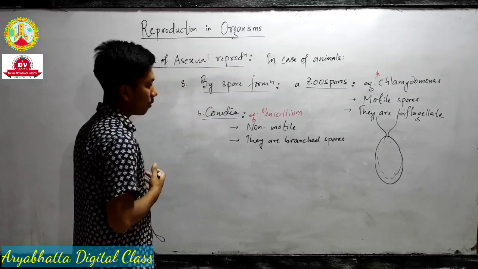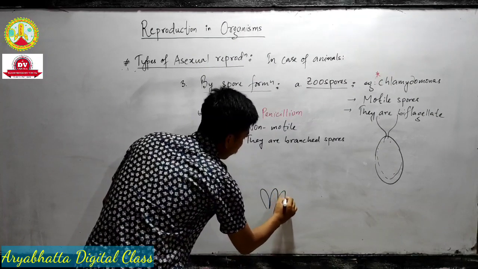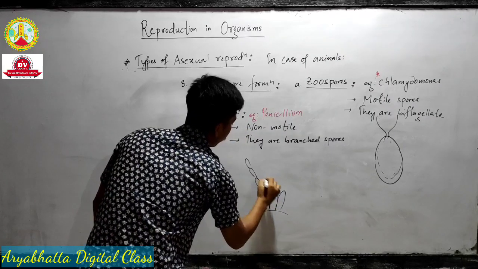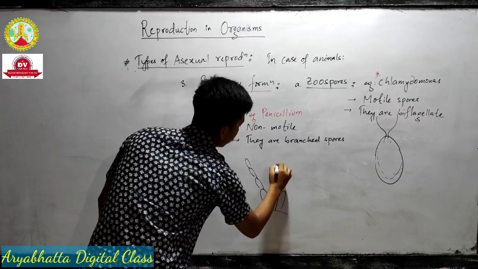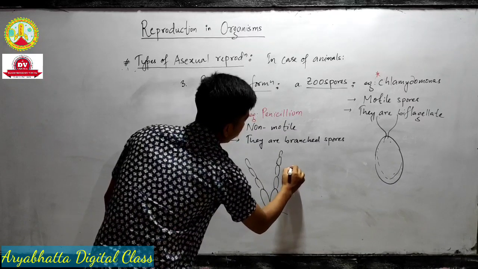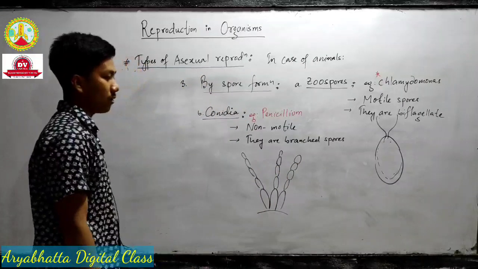If I draw the structure, the drawing is just for you to understand. In the exam you don't have to draw. The spores are arranged in a branch-like structure.